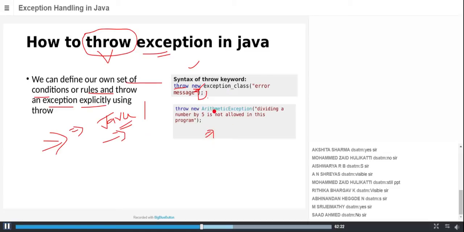I'm going to throw a new exception that belongs to a class of exception. As we know, it is a divide type of exception. In order to throw that exception, I told you that you have to throw it as an object. That's why I'm throwing an ArithmeticException, and whatever error message you put will come into the output. That is how we can throw an exception. Let us have one example so you'll understand correctly.